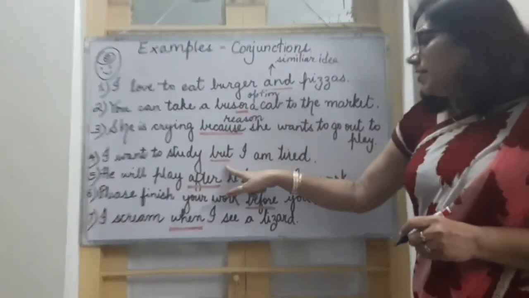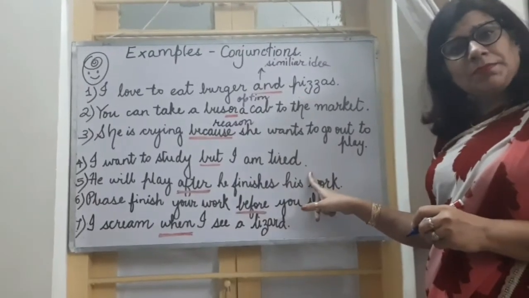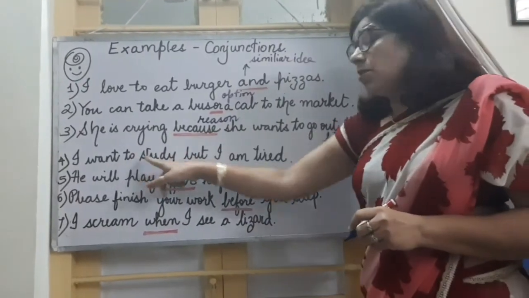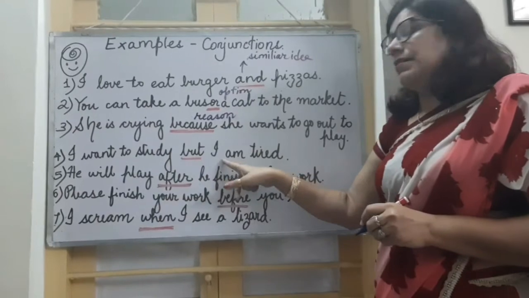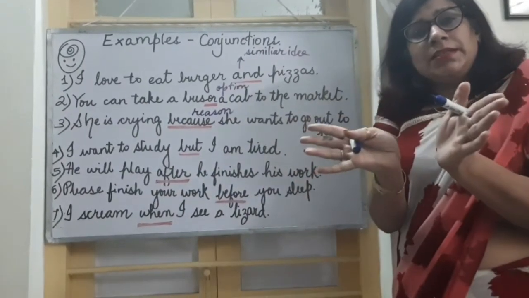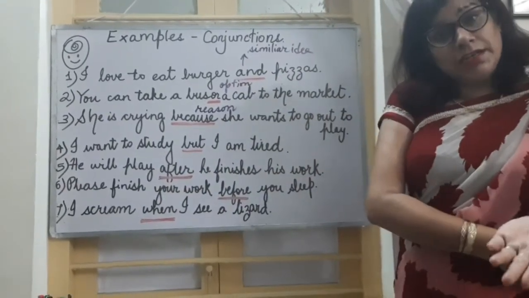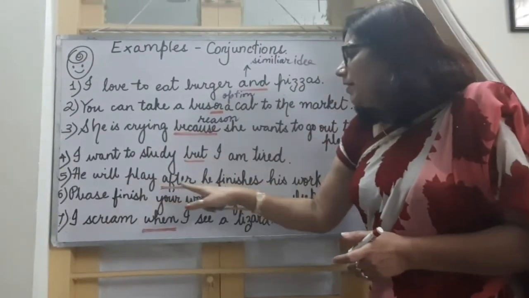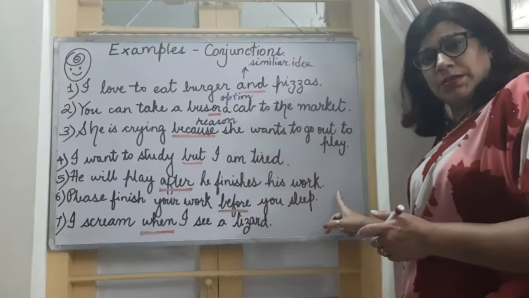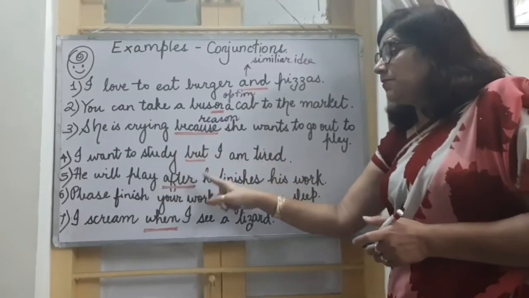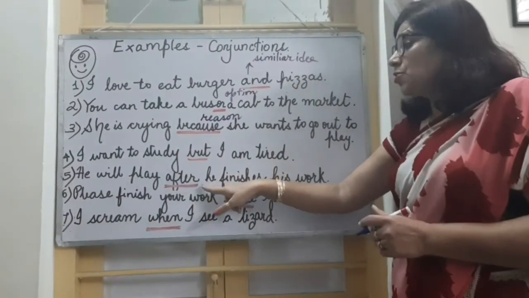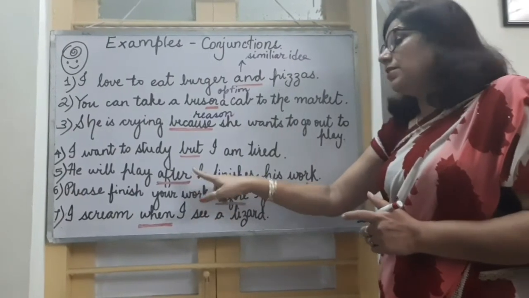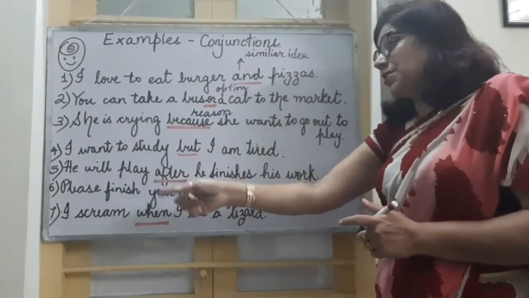I want to study but I am tired. He is telling here that he wants to study but he is tired. Two contrasting things: a child wants to study also but he is tired at the same time. He will play after he finishes his work. When will he play? He will play after. Here we are showing the time when he will go to play, after he finishes his work.